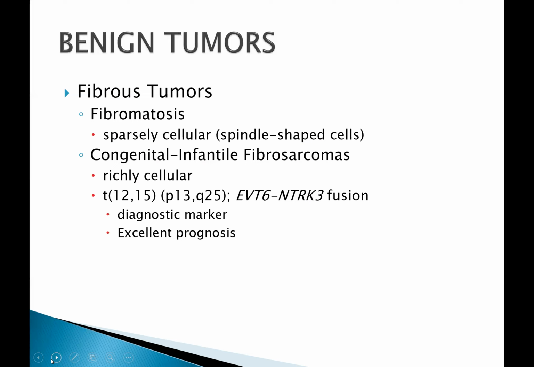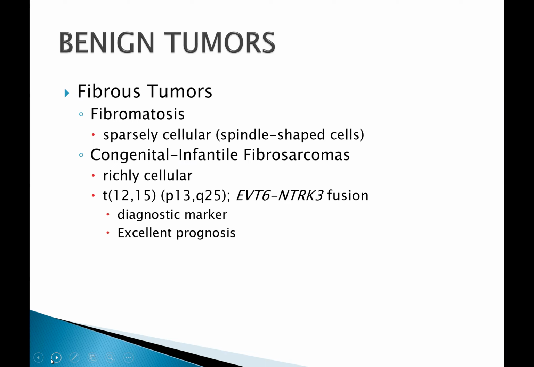For fibrous tumor, they occur in infants and children, and they range from sparsely cellular proliferation of spindle-shaped cells, which is designated as fibromatosis, to richly cellular lesion, indistinguishable from fibrosarcoma occurring in adults.